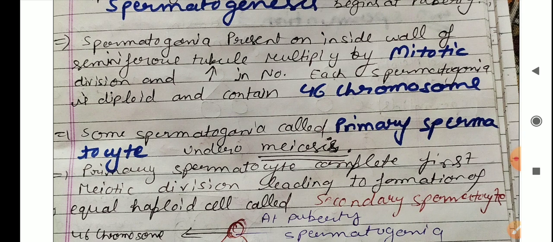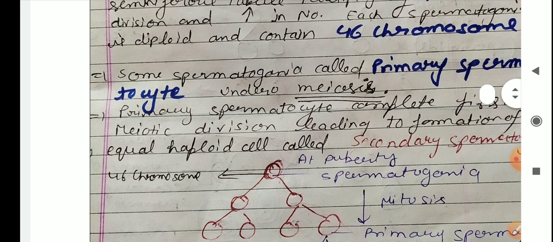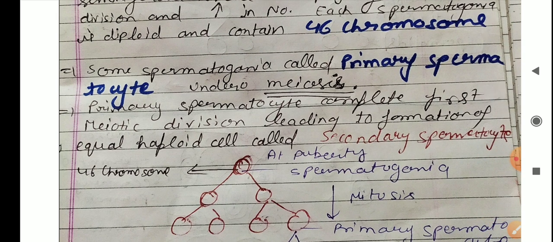Primary spermatocytes complete the first meiotic division, leading to formation of equal haploid cells called secondary spermatocytes. In meiosis there are two types of division, the first meiotic division and the second meiotic division. After completion of the first meiotic division, secondary spermatocytes are formed, which are haploid in nature, because in meiotic cell division the chromosome number becomes half.